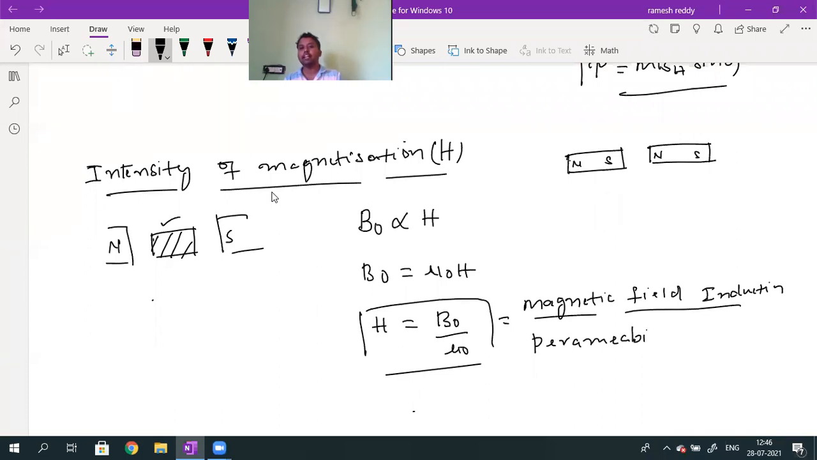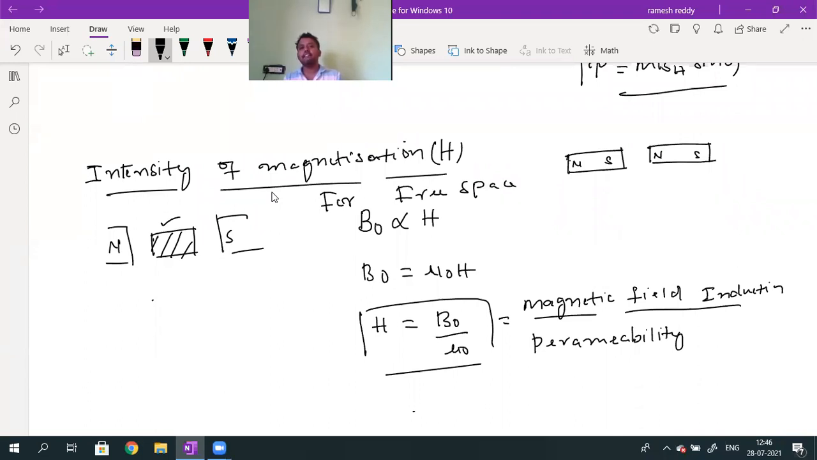Permeability is the magnetic property of the medium. The H value in free space is given by B naught divided by mu naught. H value is B naught divided by mu naught. This is for free space. Whenever the space is given as free space, this is the definition.